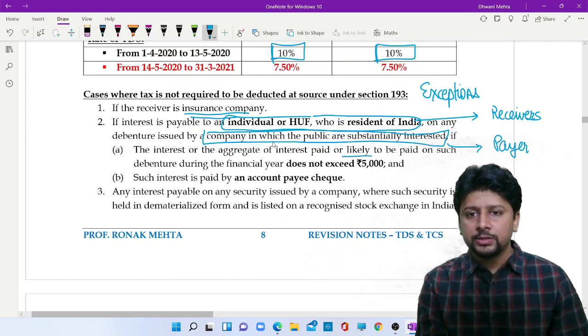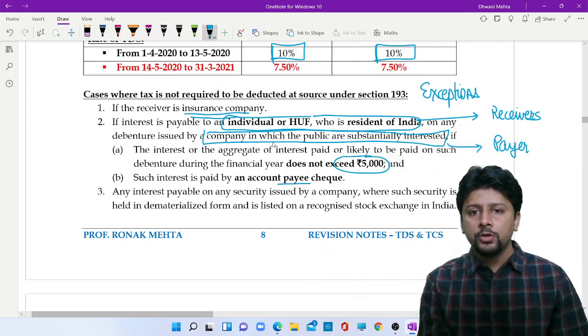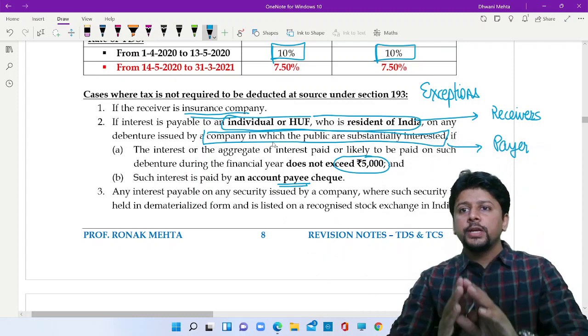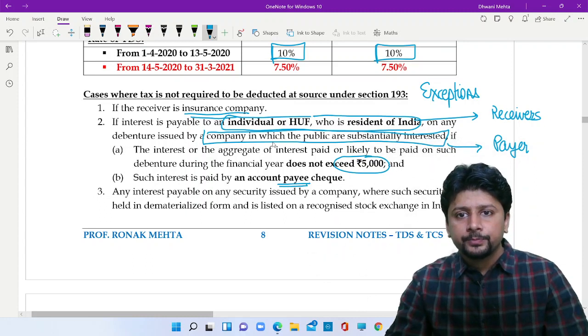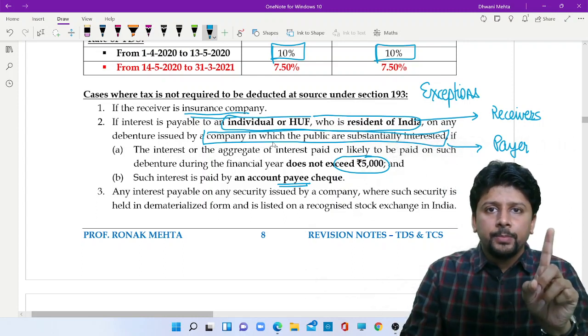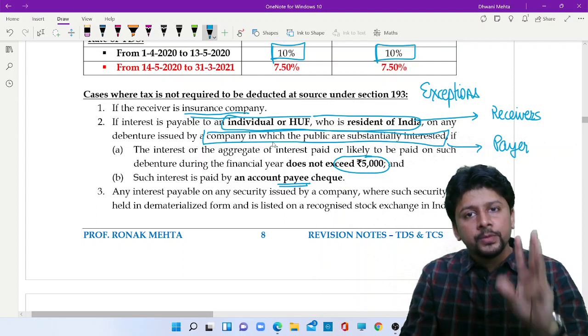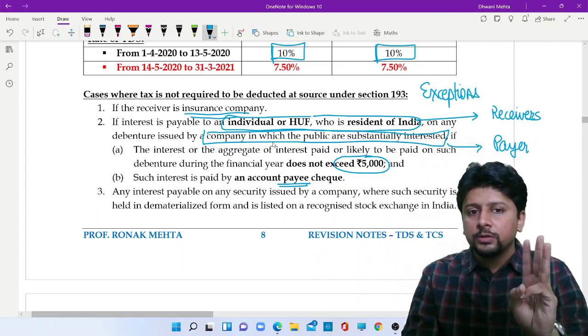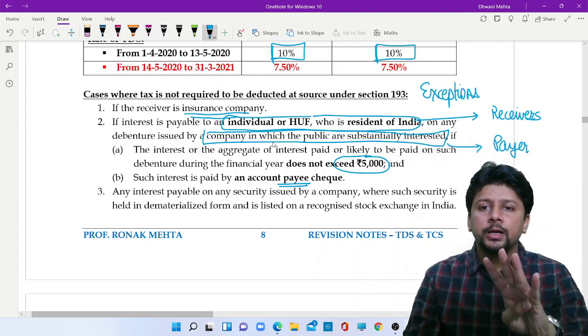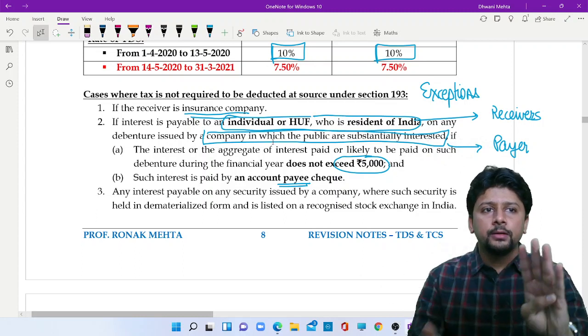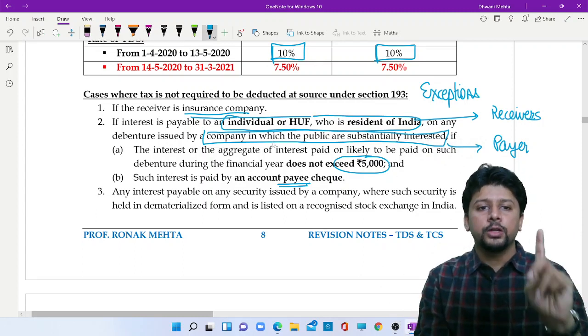Amount of interest does not exceed 5,000 and you pay the interest via account payee cheque. Then there is no need to deduct any tax. So payer should be a public company, receiver should be individual HUF who is a resident. The interest should not exceed 5,000 and the interest is paid by account payee cheque. Only then TDS provisions will not apply.